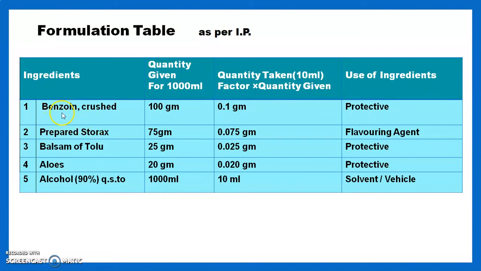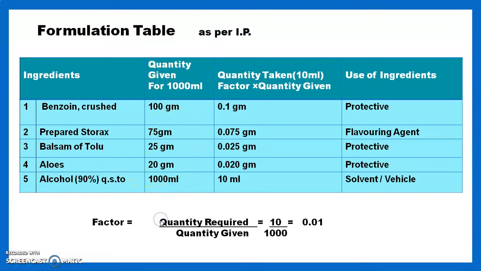Ingredients required for today's experiment are benzoin crushed, prepared storax, balsam of tolu, aloe and alcohol 90%, quantity sufficient for 1000 ml. This is the quantity given, which is for 1000 ml, but we have to prepare only 10. For that purpose we calculate the factor. Factor is calculated as quantity required upon quantity given. Our quantity required is 10 and quantity given is 1000. So our factor is 0.01. By multiplying the quantity given with this factor, we get the quantity taken.